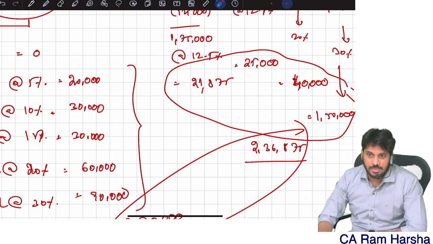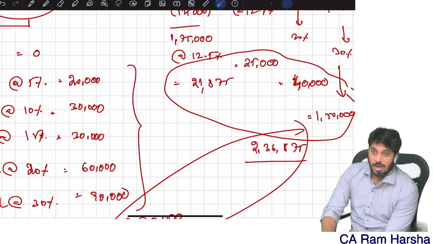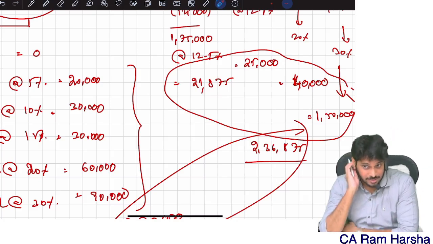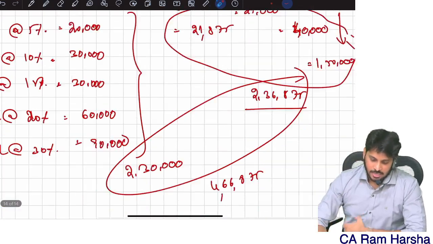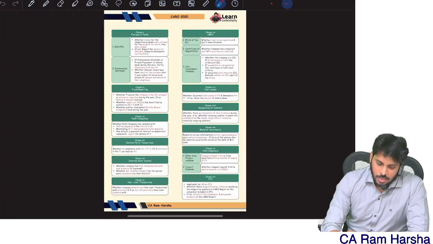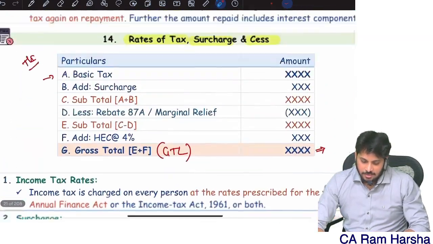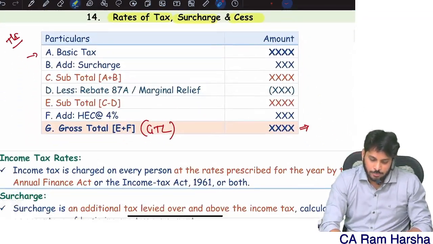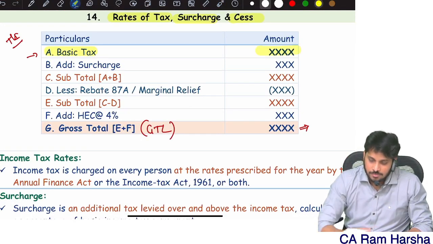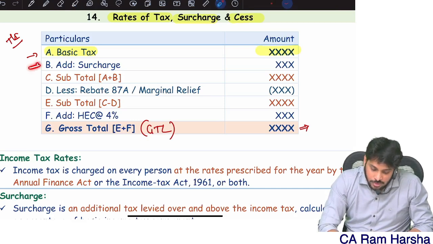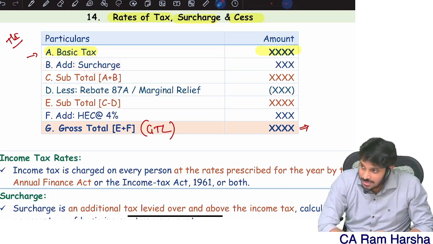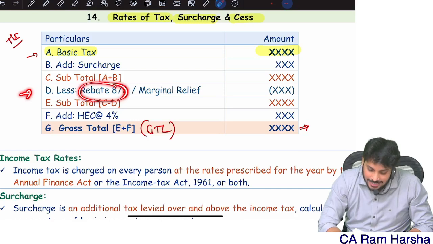So with this, we discussed one more major concept called unutilized basic exemption limit. Understood all of you? Now, what we completed technically is how to compute basic tax. Now we need to see how to decide surcharge and how to calculate rebate.